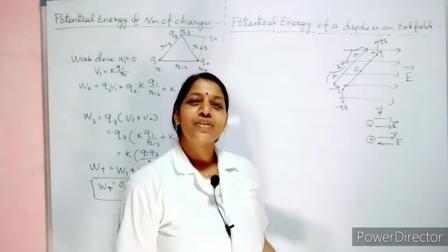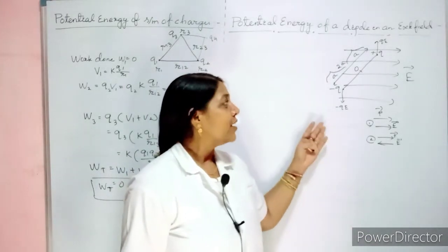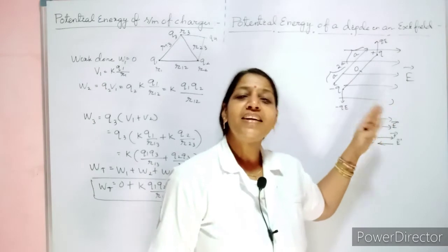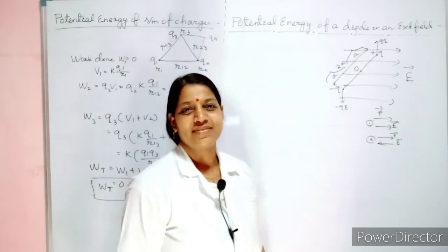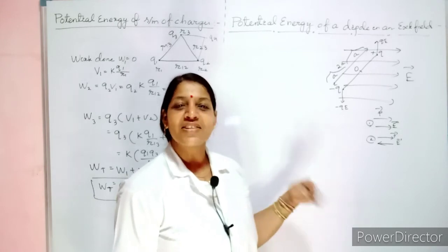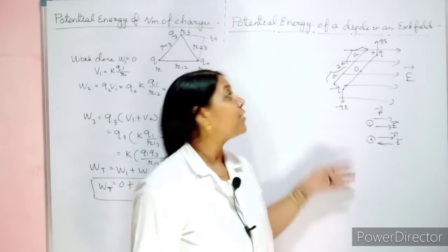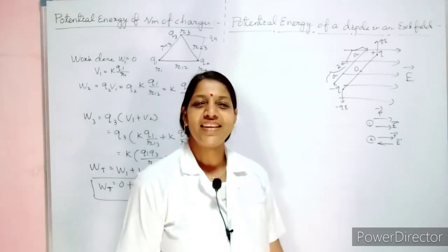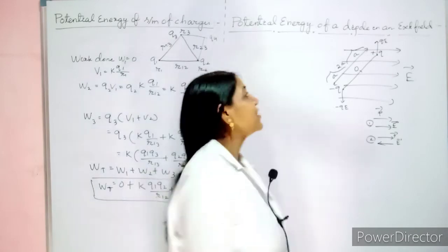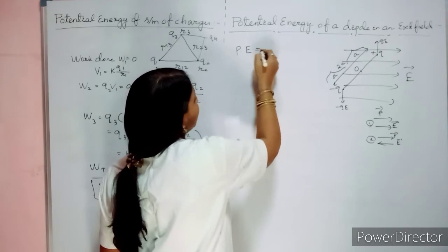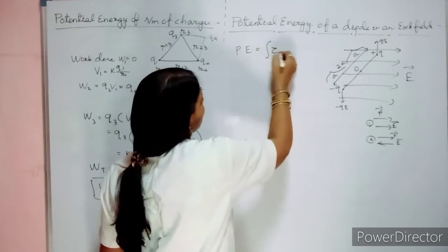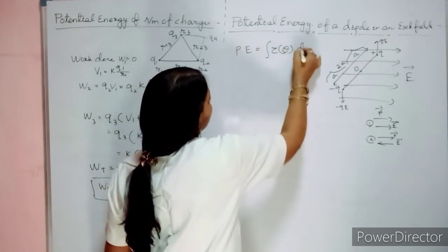In order to do that, if you give some external torque, then only it will be possible. How much external torque you are giving, that will be stored as potential energy. Fine. So what is potential energy? Potential energy PE equals the integration of tau d theta.